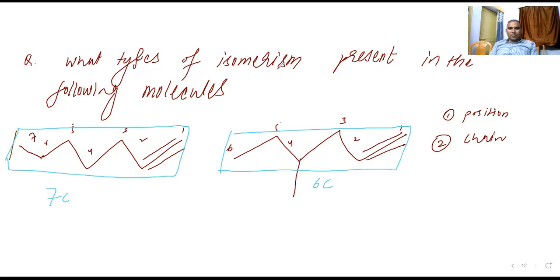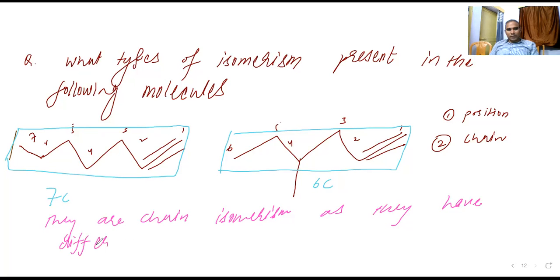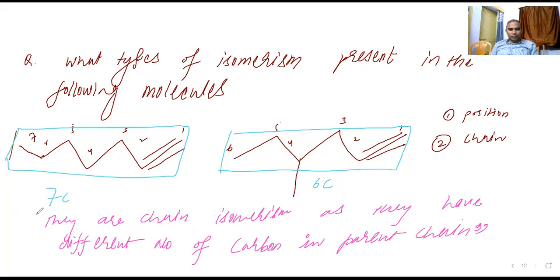So if you are writing the answer: they are chain isomerism, as they have different number of carbon in parent chain.